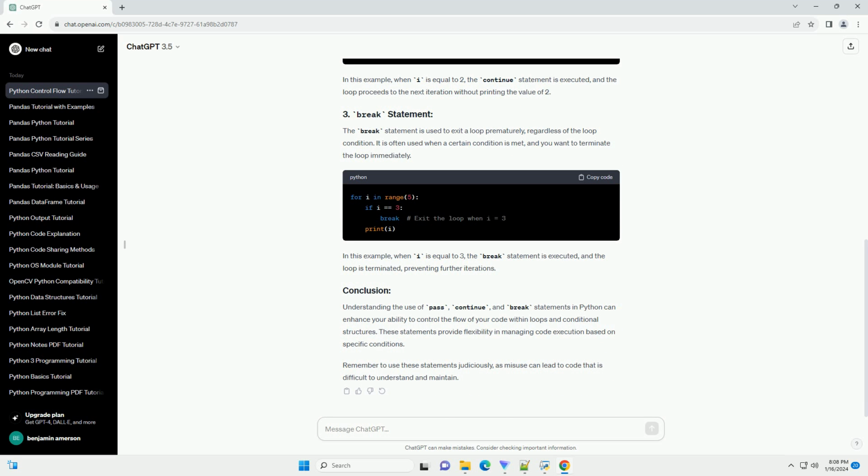further iterations. Understanding the use of pass, continue, and break statements in Python can enhance your ability to control the flow of your code within loops and conditional structures. These statements provide flexibility in managing code execution based on specific conditions. Remember to use these statements judiciously, as misuse can lead to code that is difficult to understand and maintain.